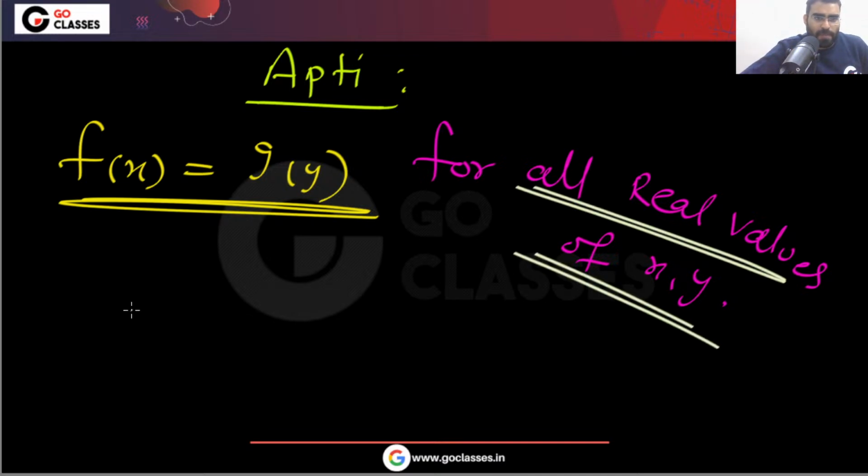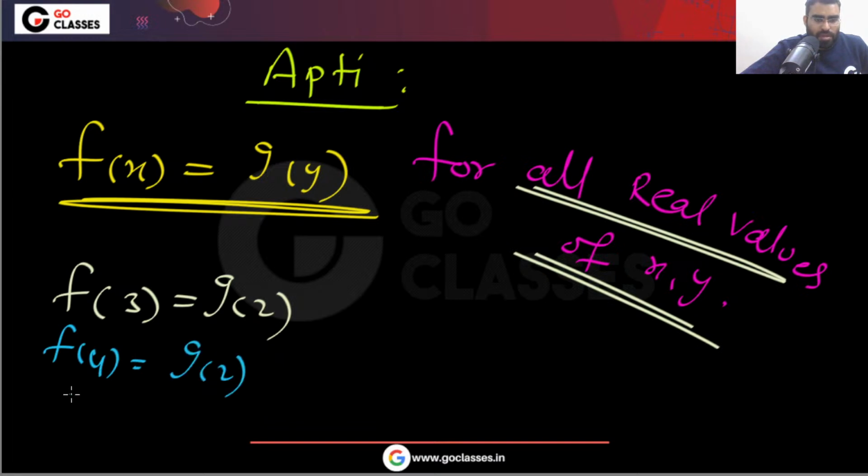For example, if you take any real values, f(3) will be equal to g(2), f(4) will be equal to g(2), and f(4) will be equal to g(3) also.